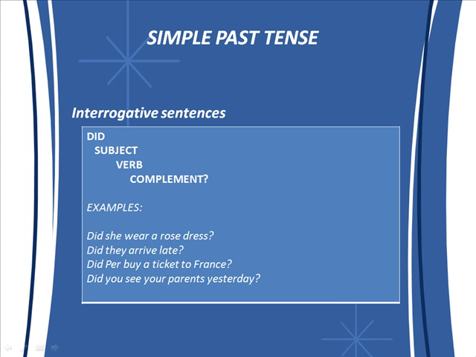As in negative, in interrogative sentences in simple past tense, you have to use the auxiliary did, but here you have to put did as the first word. The structure is did, subject, verb, and complement. Examples. Did she wear a rose dress? Did they arrive late? Did Per buy a ticket to France? Did you see your parents yesterday?